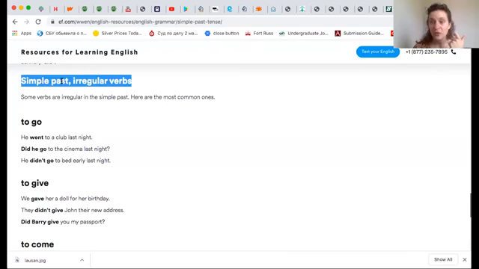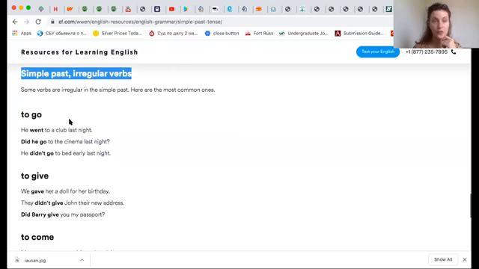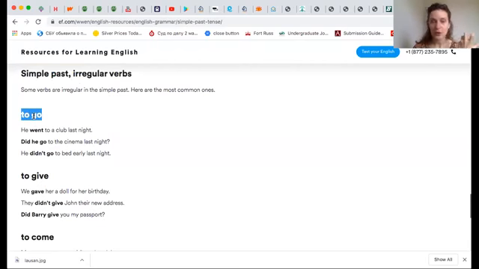So for now, you should remember the most important verbs, the most used verbs. You should remember how to use them in simple past. Let's see a couple of examples of some verbs that we use a lot in our everyday life. For example, to go. To go becomes went. Yeah? Totally different, right?